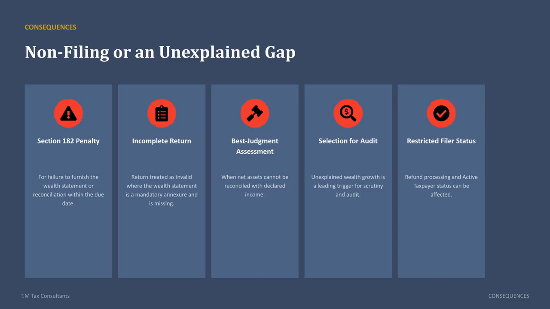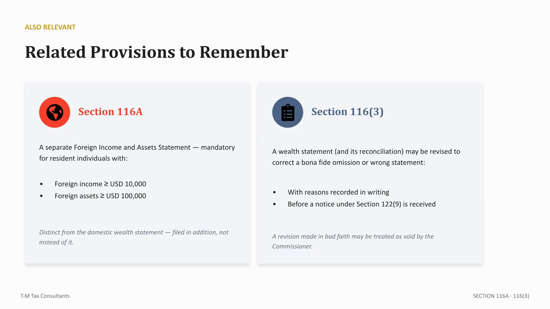Failing to file or leaving an unexplained gap in your documents can have serious consequences. These may include penalties under Section 182, your return being treated as invalid, or being selected for an audit. It is also important to remember other provisions.